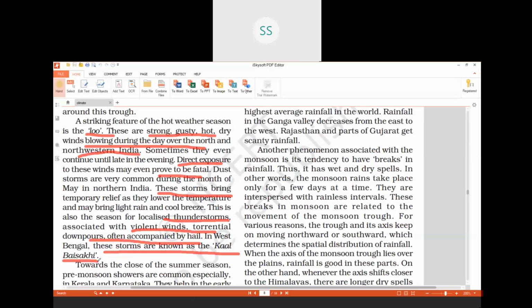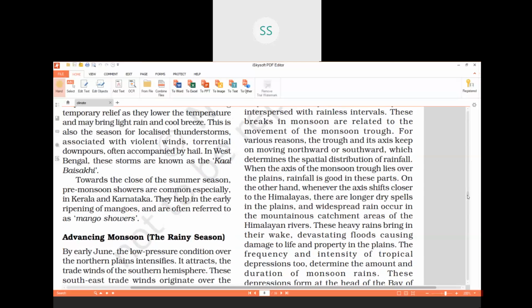So काल आ गया, जिसको हम in Hindi also we say काल आ गया. So काल means something which has destroyed. So काल बैसाखी, that is what they call it. And then we talk about the last feature of summers. काल बैसाखी is a 1 mark question, children. Very, very important 1 mark question. So you go through that.